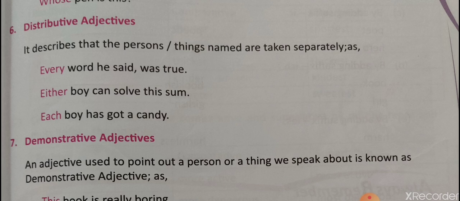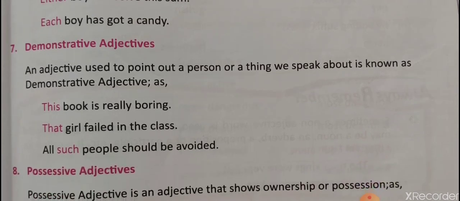Next is demonstrative adjectives. These are adjectives that are used to point out a particular thing, place, animal or person, in which we point out, we demonstrate. For example, if I'm teaching you science in the class, and I've made a diagram on the board, and now I'm explaining all the parts, I'm going to demonstrate each and every part of that particular diagram by pointing it out.